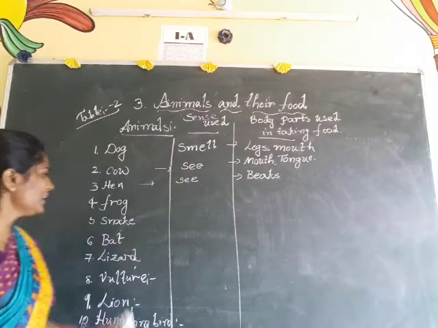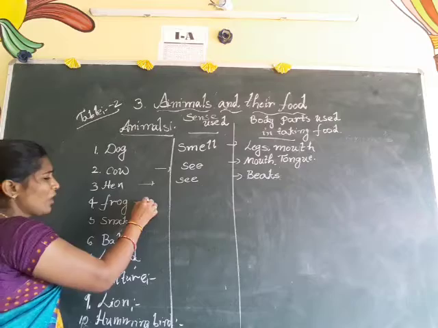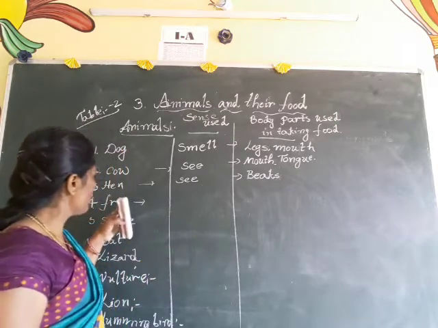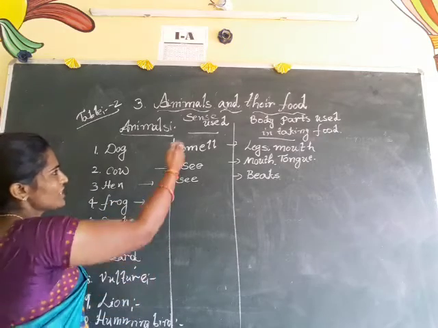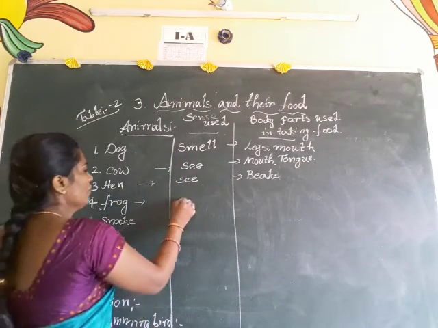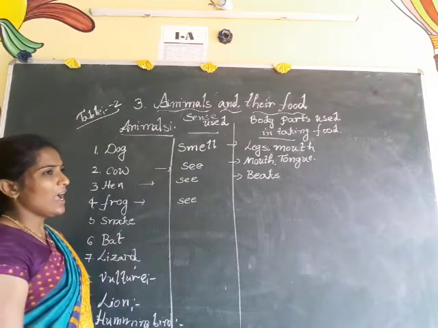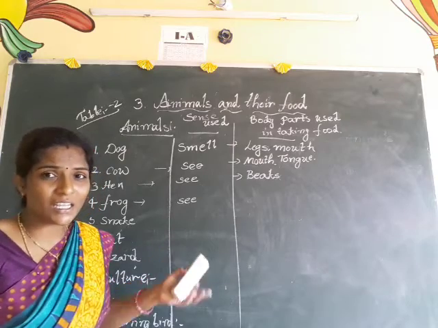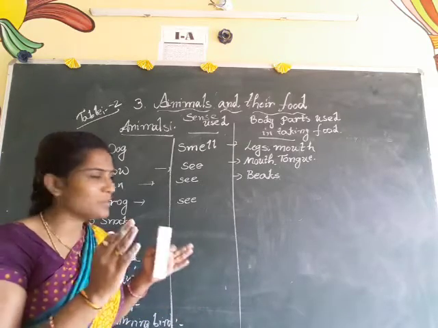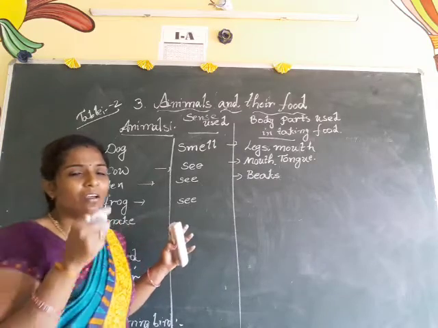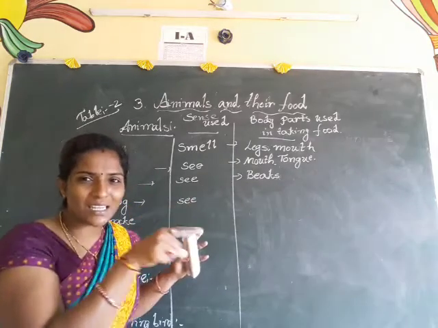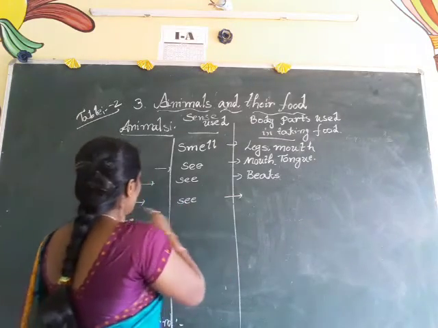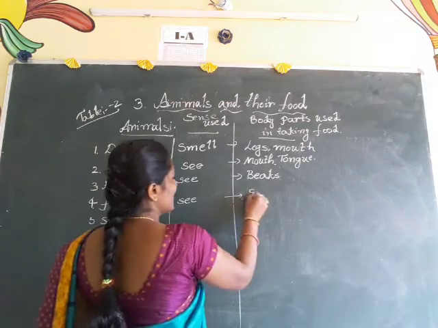Okay, children. And coming to the fourth one, frog. Did you observe a frog anytime? Already I told you the example of an amphibian. So frog, how can it take food? Which sense does it use? It also uses its seeing. And which body part does it use in taking food? If you observe the frog closely, it uses its sticky tongue to catch the food.